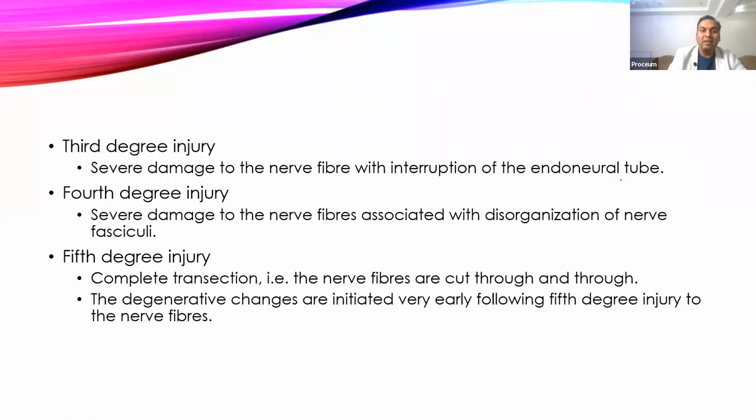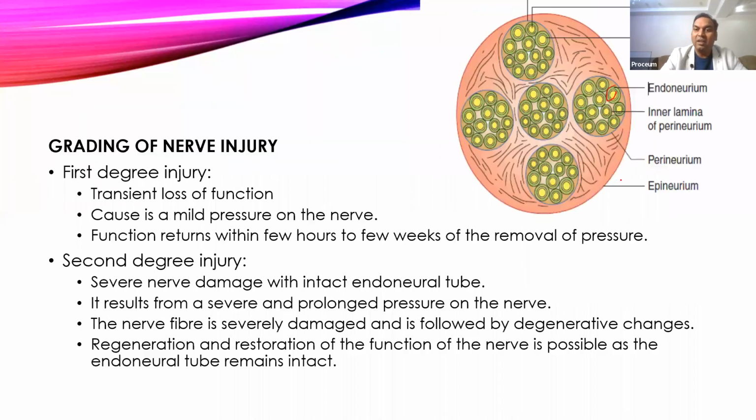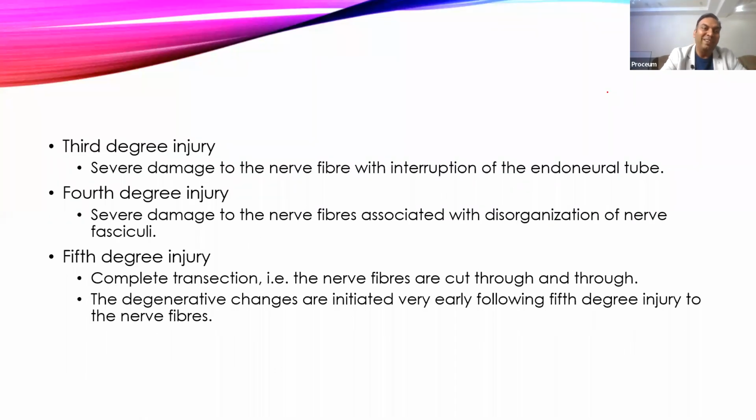Then come to the third degree of injury where the endoneurial tube is disturbed. So there is damage to this endoneurial tube, and it will cause degeneration of the nerve fibers. Chances of regeneration are 50-50 in the third degree, depending on how approximate the two nerve endings are, how close to each other. Fourth degree is when there is complete, severe damage to nerve fibers, the endoneurial tube will be completely damaged, and the nerve fascicles will be completely disorganized. That type of injury is called a fourth degree injury.